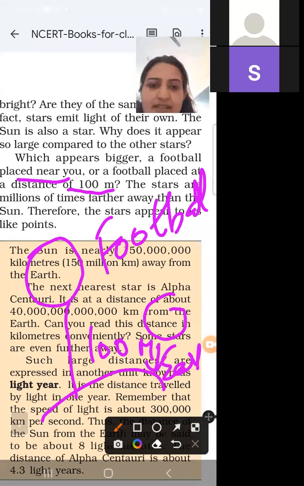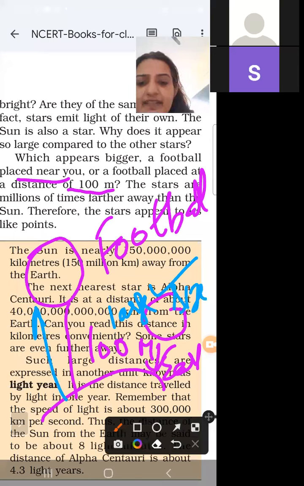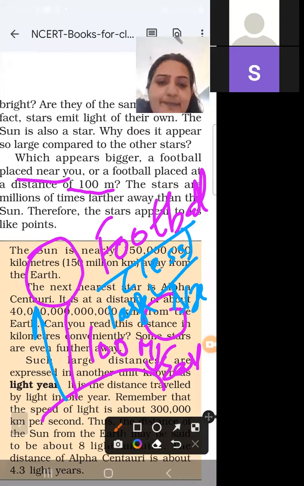Which is bigger and which is smaller? The football which is closer to the earth has a very large size. If it is far away, then the size of the football becomes less.